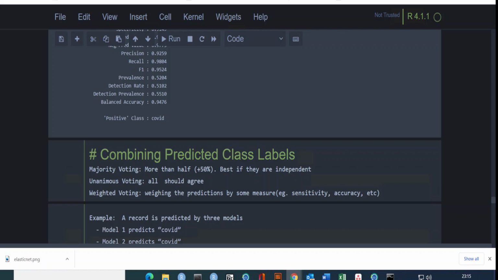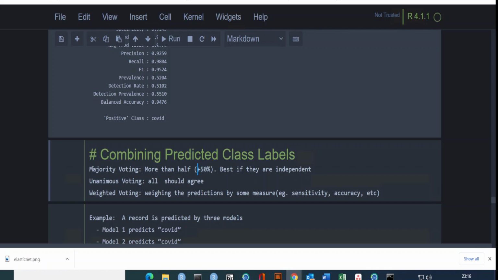You can combine the predictions by several methods, and one of these is majority voting. If more than half of the models agree, then that is the label. In our case, we are classifying COVID and SARS. If you have 4 models, and 3 of them say COVID, then the ultimate class label of that abstract would be COVID, not SARS, because the majority of the models say COVID. So you always have to look at whether more than 50% of the models say something.